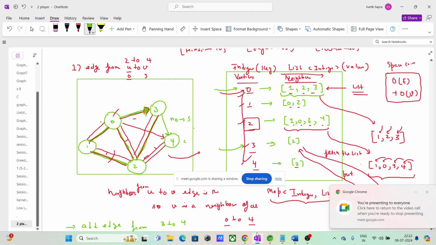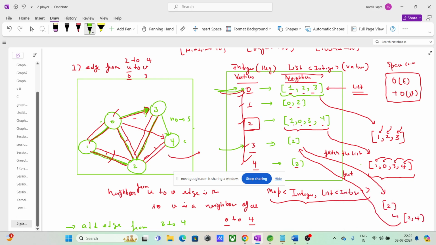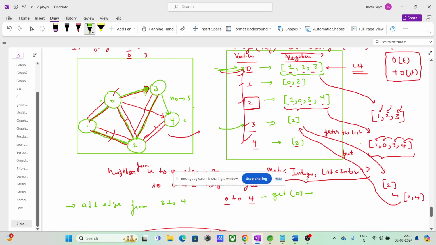So what are we saying here? 0 to 4. We will go to 0 and get the value, that is the neighbor list. Get operation is order of 1. This will give us a neighbor list 1 2 3. We will add 4 at last.